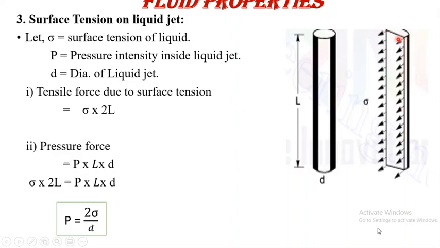So L into D is the area of the rectangular section, and on that section the water pressure is acting. So P into L into D is the water pressure force. Again for the equilibrium condition we equate these two equations and we get the equation for pressure, that is P is equal to 2 sigma by D, or we can calculate the surface tension as P into D by 2.